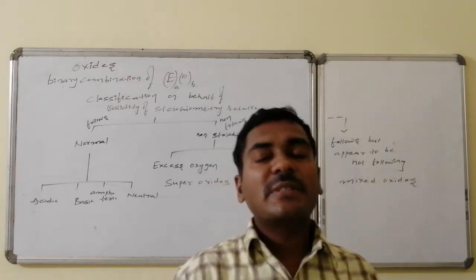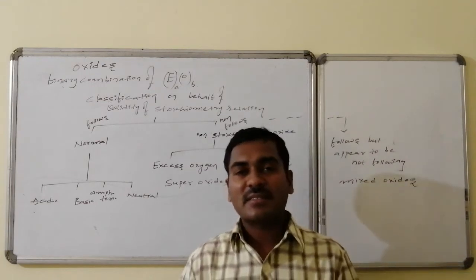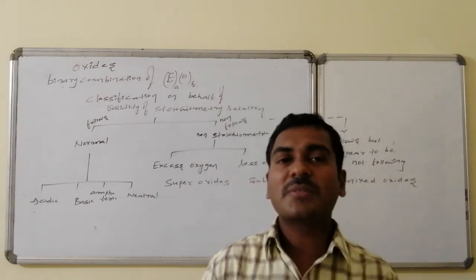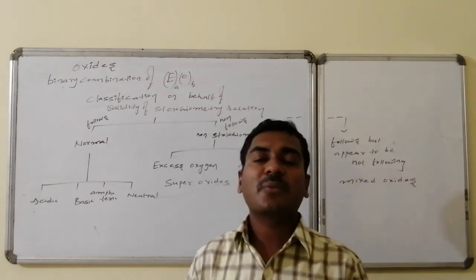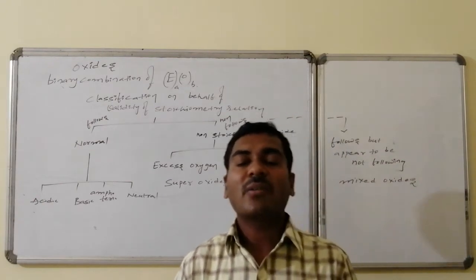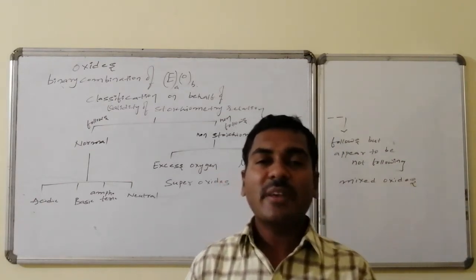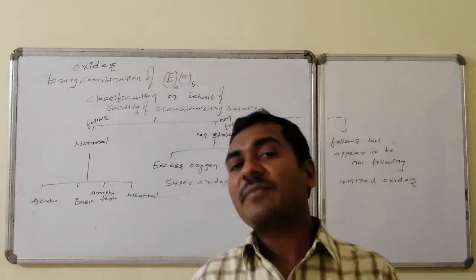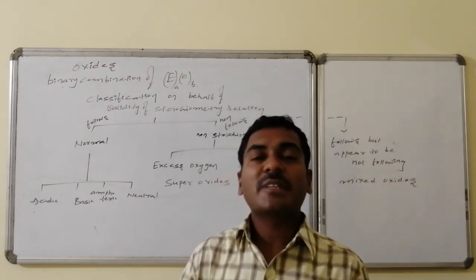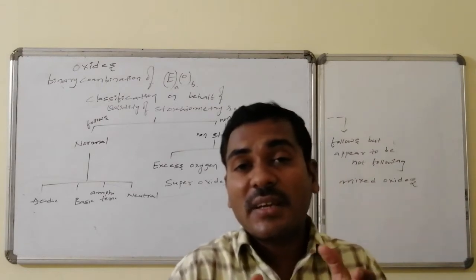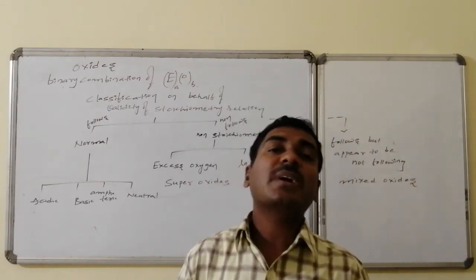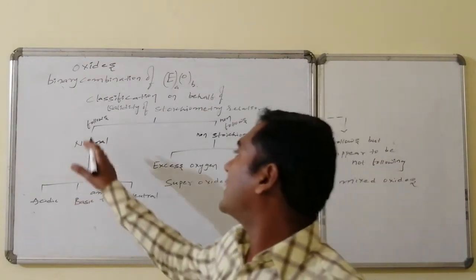Those oxides which follow stoichiometric relations, which strictly follow the valency rules, are known as normal oxides. The classification is made on whether they follow the stoichiometric relations or not. Whichever oxides follow the stoichiometric relations are known as normal oxides.